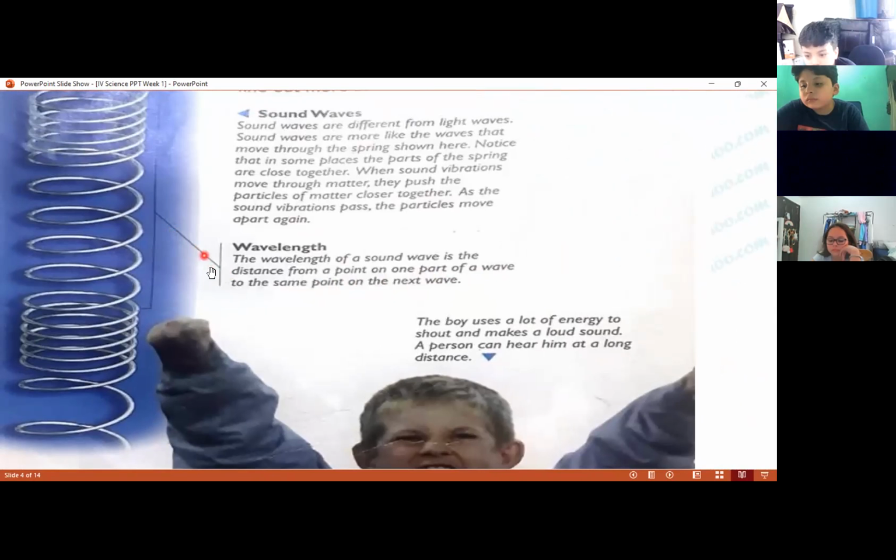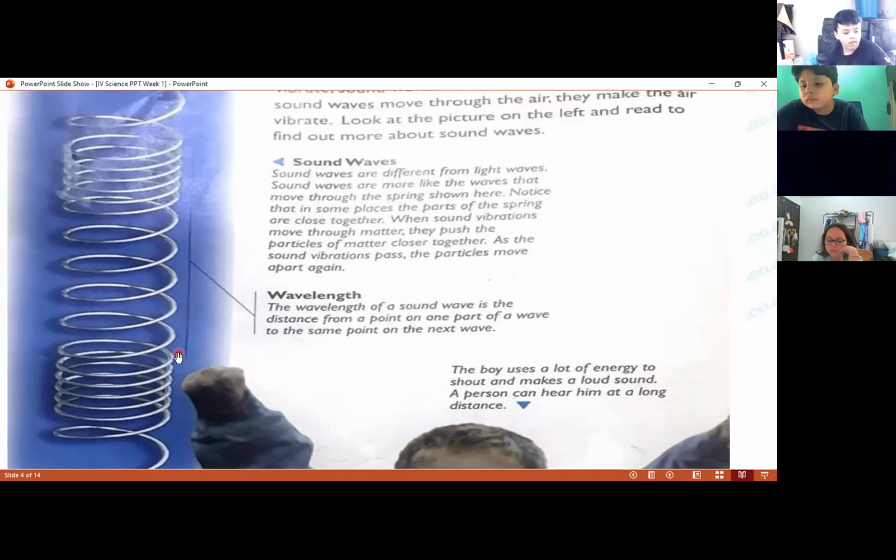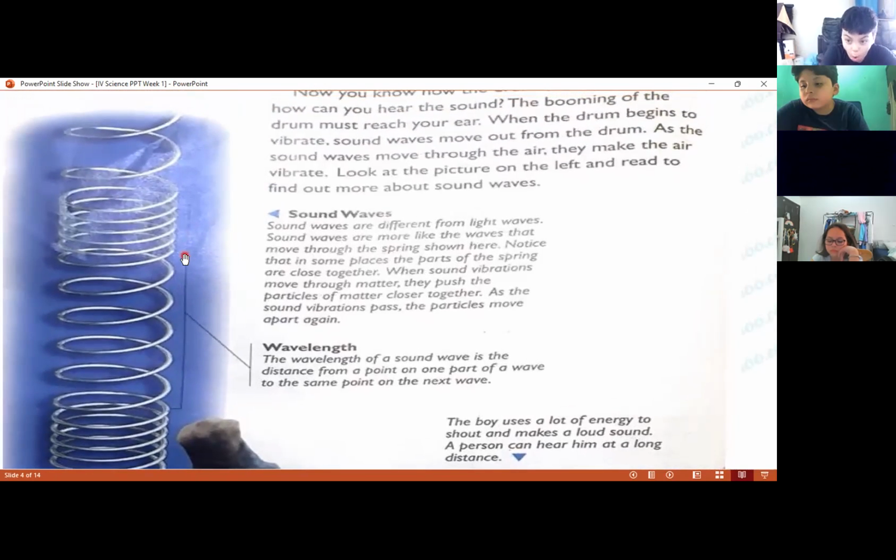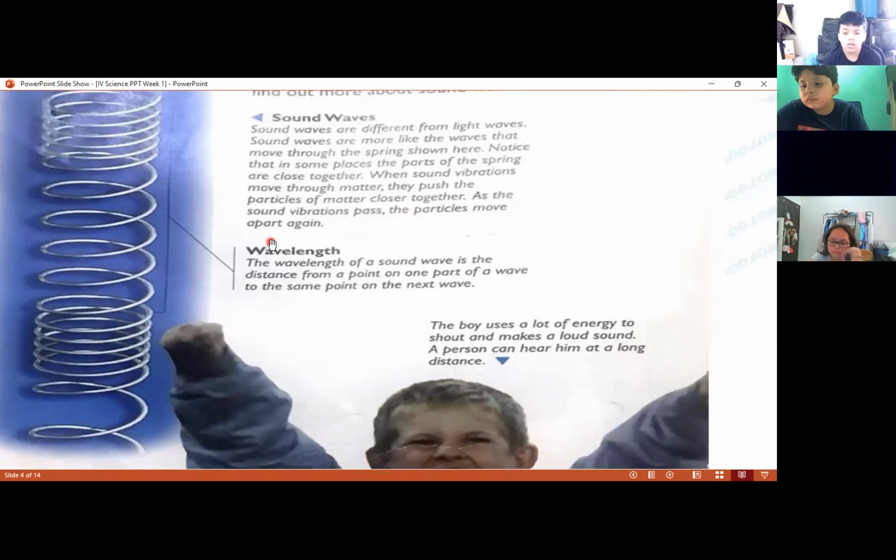Excellent. So here it's pointed out. The wavelength, thank you, Khaled, of the sound is the distance from one point to the same point in the same wave. So for example, from this point to this point, that is the wavelength. From one point of the same sound to the other. So the wavelength is going to vary because here they are separated, they're apart, and here they are closer. So that is a wavelength. It is the distance from one point to another.